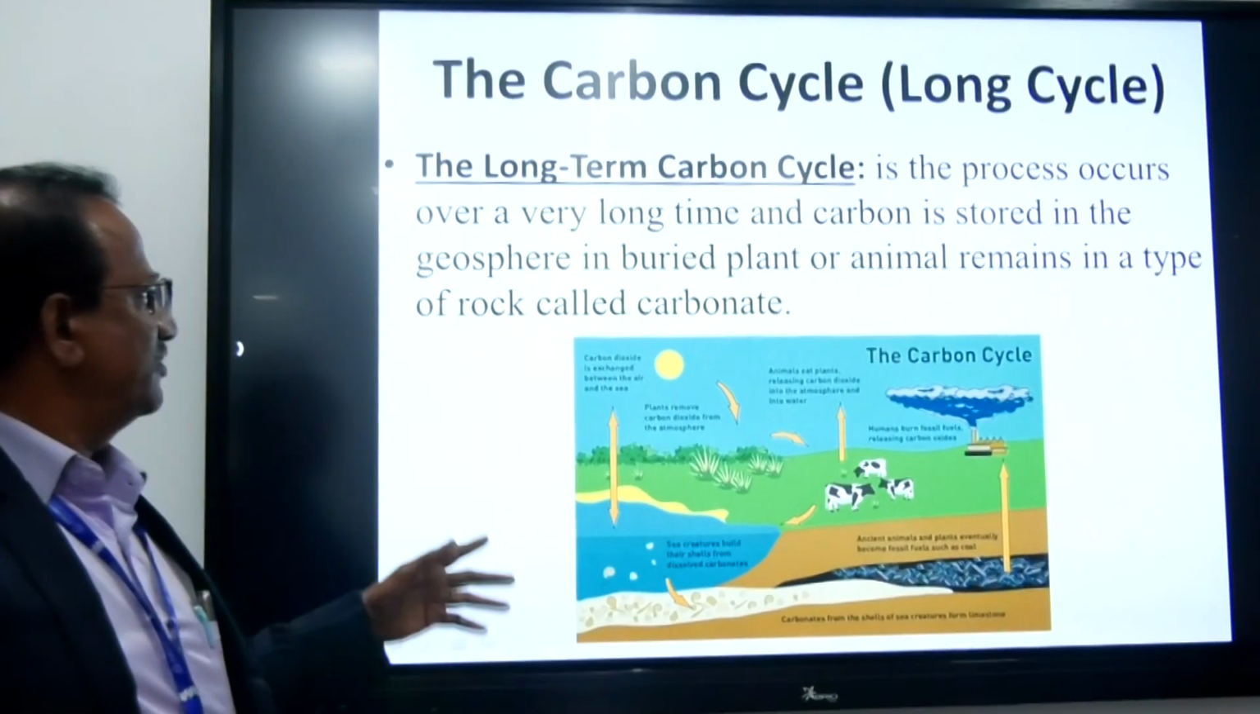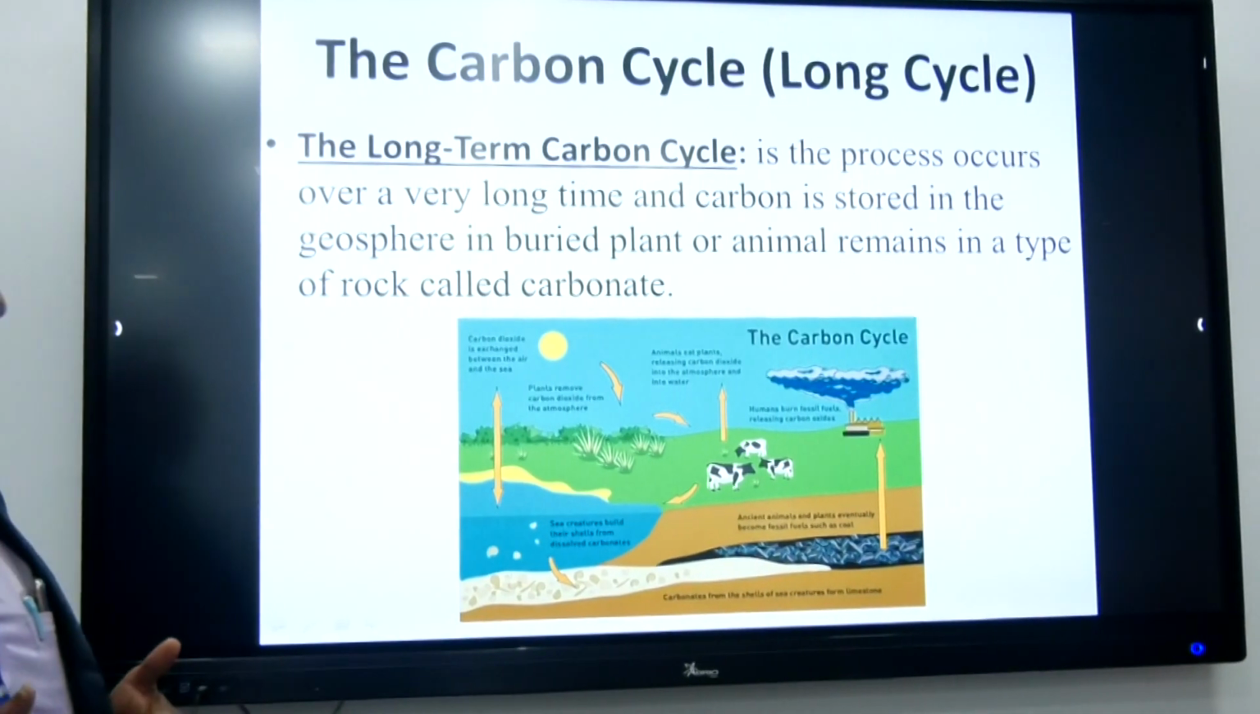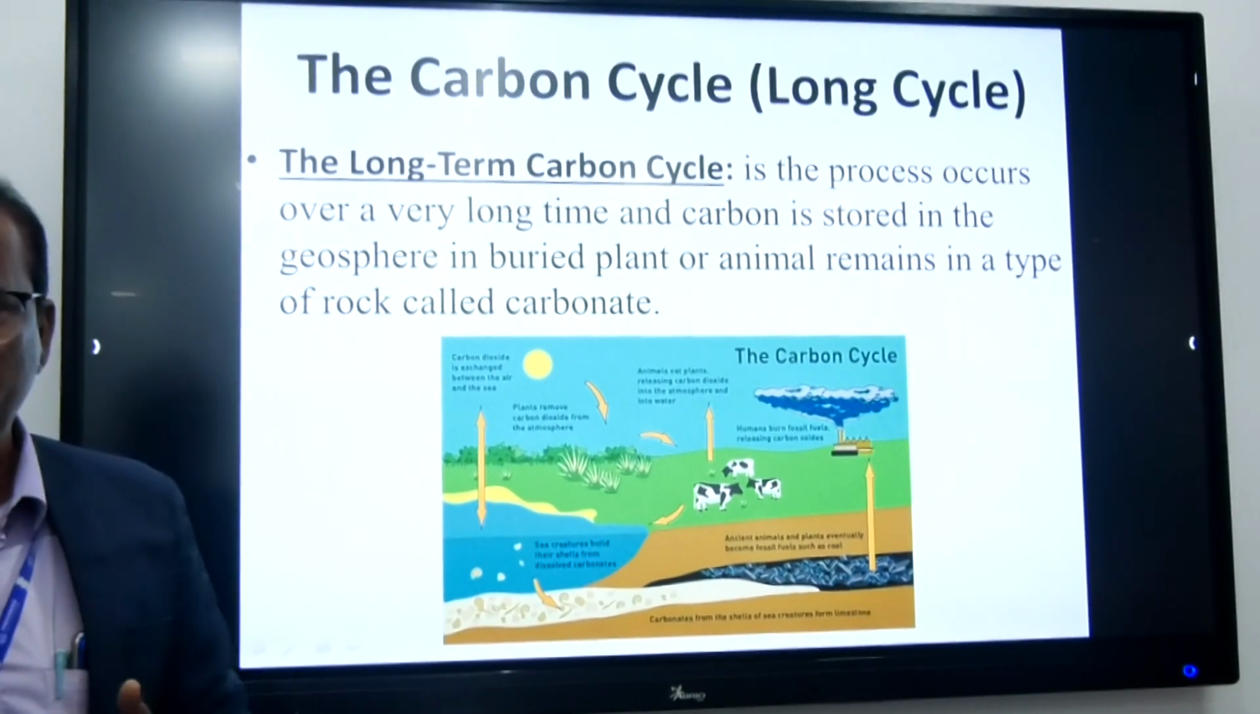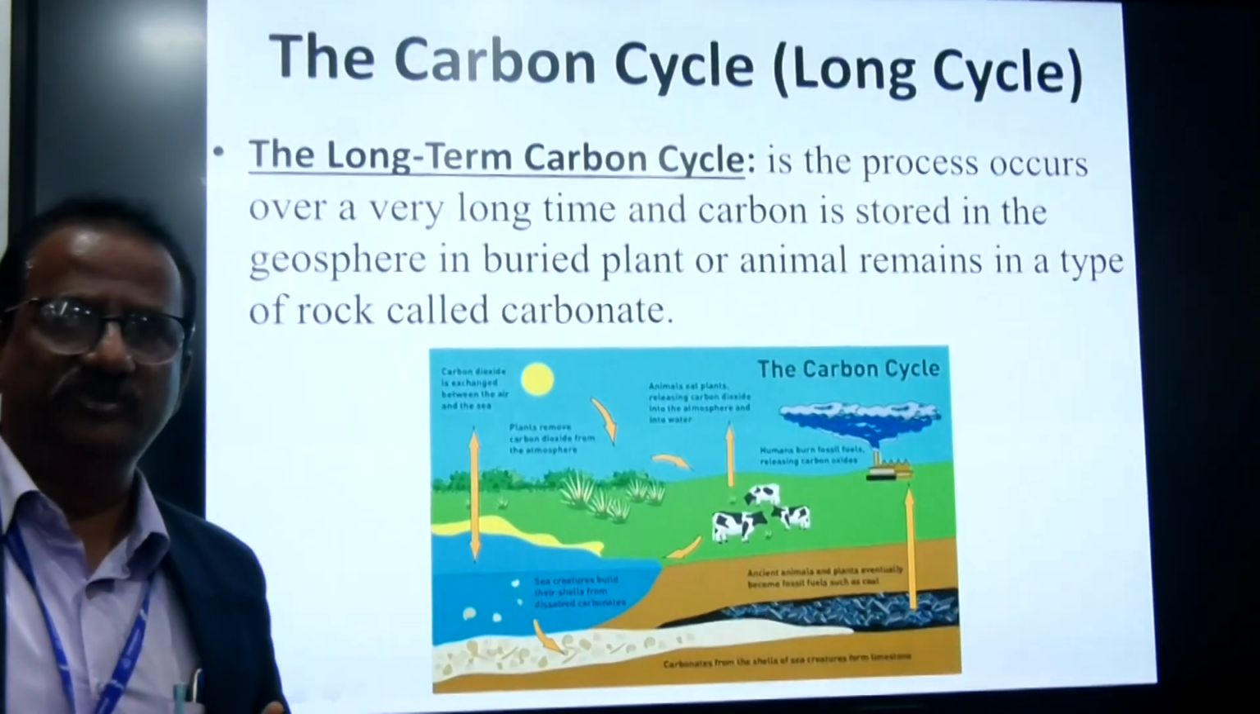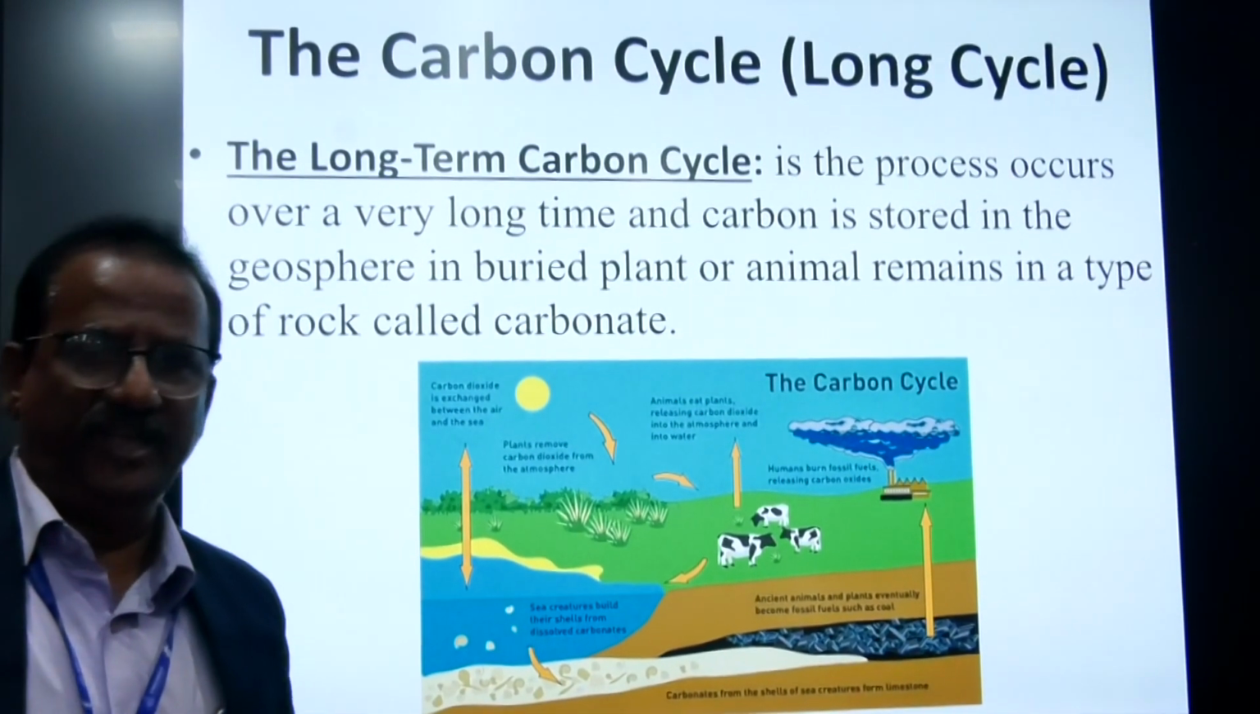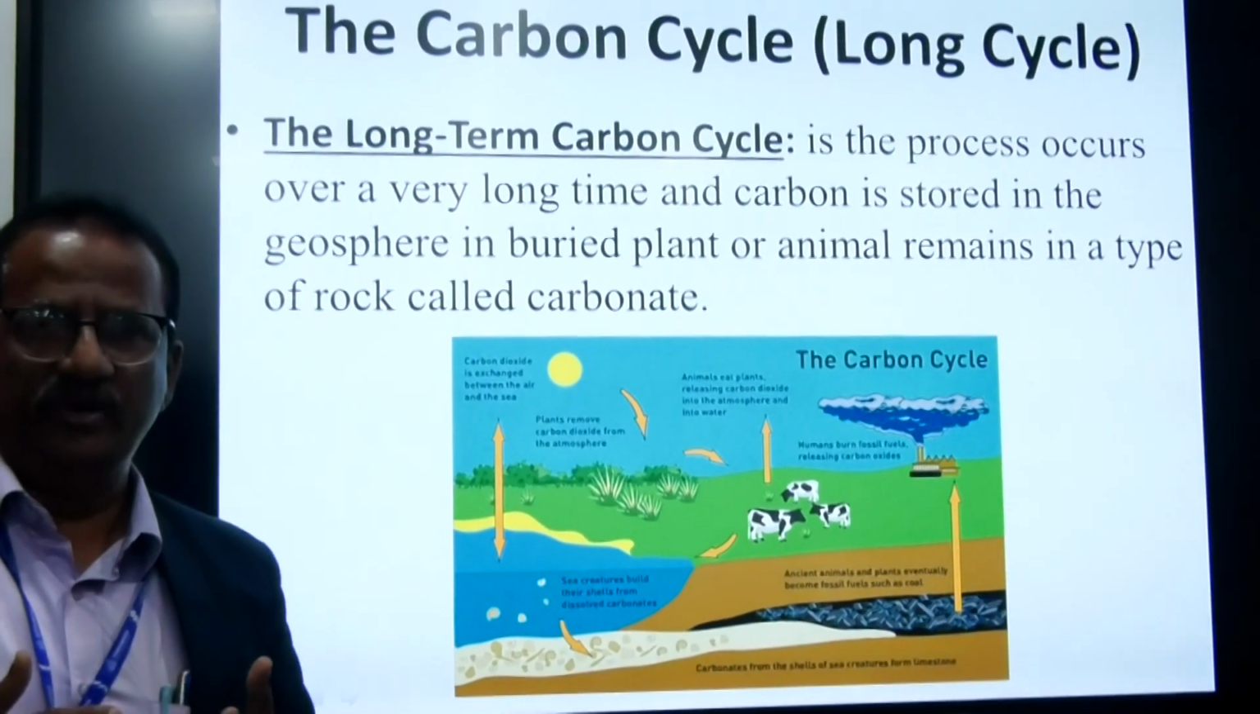Another one is the long cycle. Long cycle means the same carbon takes a long time. For example, the carbon in the earth, we are getting diamond as well as coal.